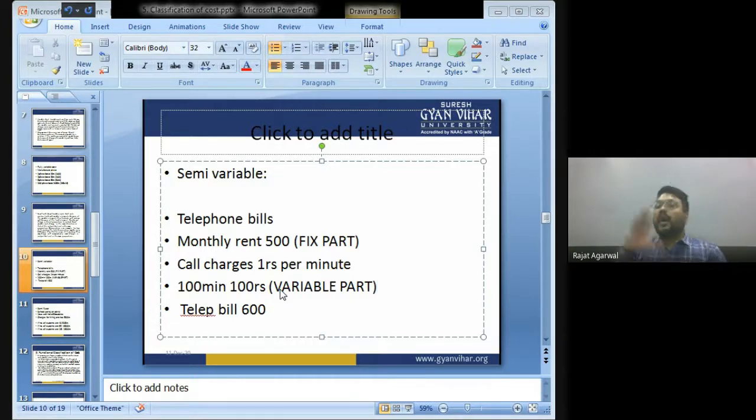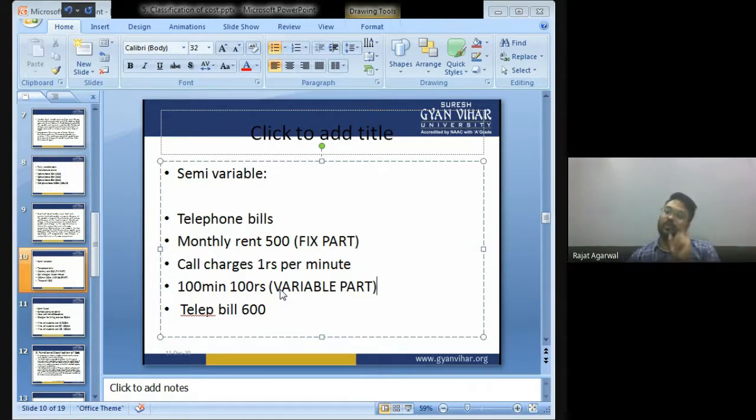Now, if you make one call, you have to pay 1 rupee. If you do 100 minutes of calling, you have to pay 100 rupees. If you do 1000 minutes of calling, you have to pay 1000 rupees. So this is a variable part, depending on how many minutes you talk.